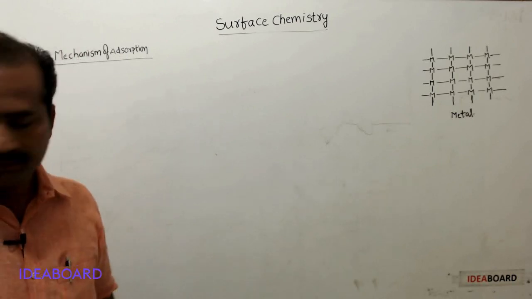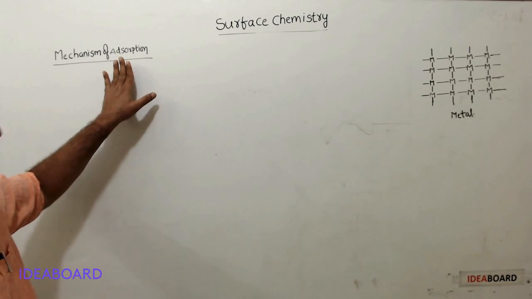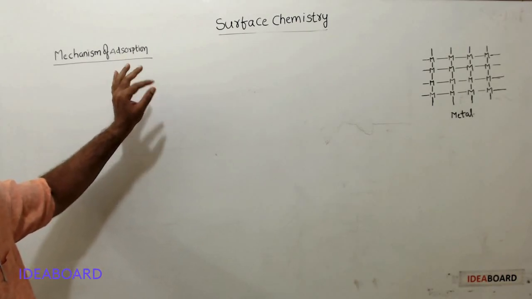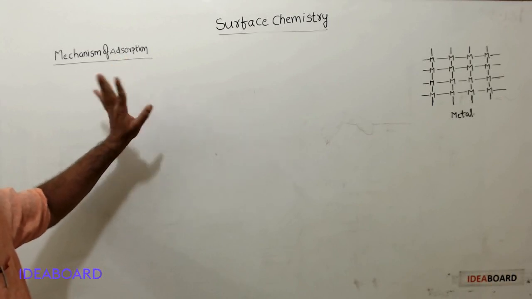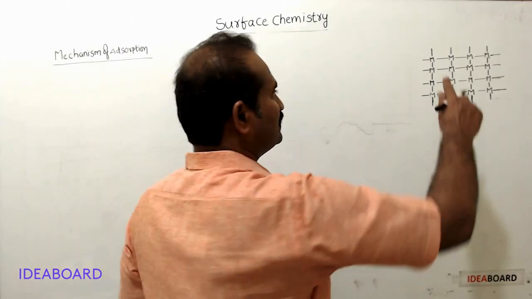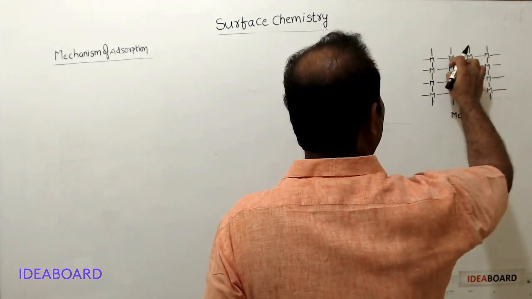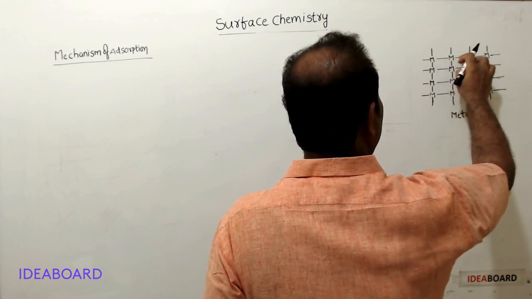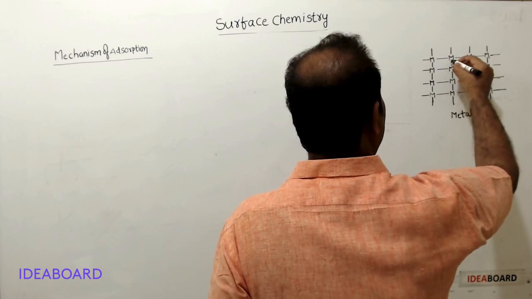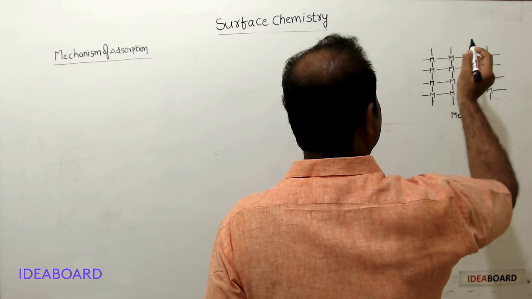Now, we will see the mechanism of adsorption. Under this heading, we will see what is the reason behind the adsorption and some important aspects of adsorption. Let us assume a metal. These are the metal atoms. If we consider this metal atom, here 4 valencies are there around the metal atom. This metal atom utilizes these 3 valencies.